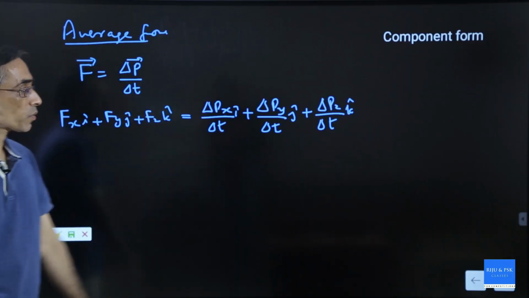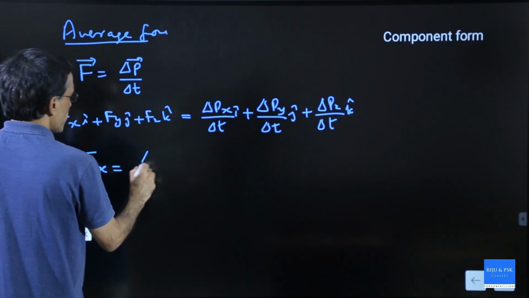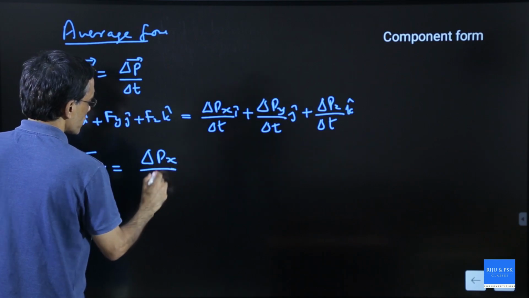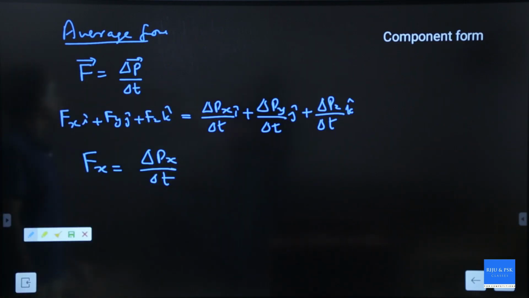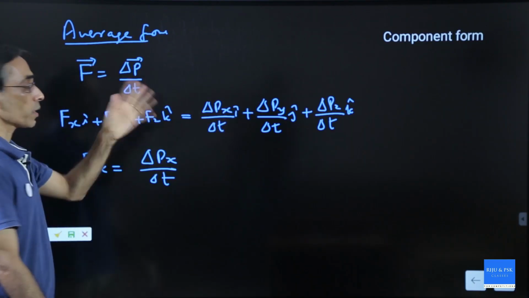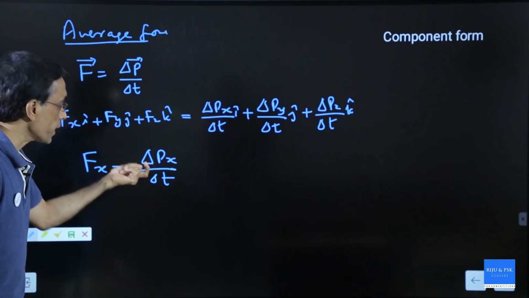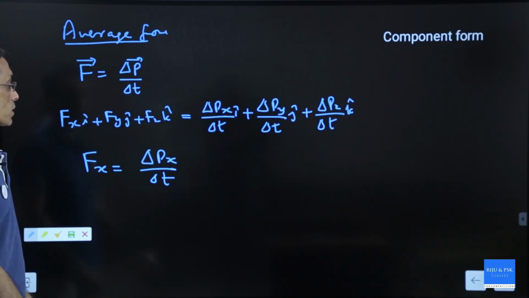Again components are equal. So what is the average force in the x direction? That is the average change in momentum in the x direction. Average force in the y direction is the average change in momentum in the y direction and so on. Same relation but in the average form. Instead of d, you write delta, that's only change.